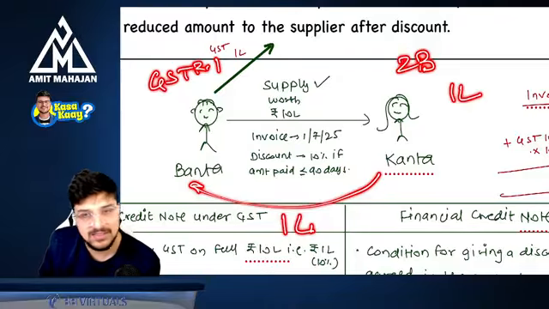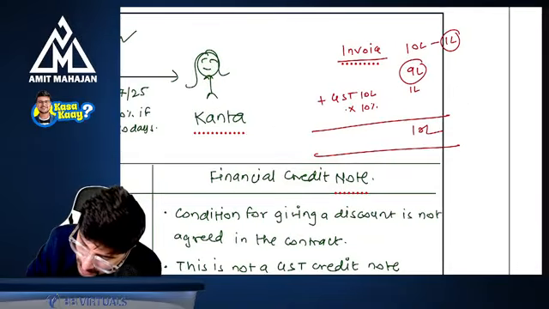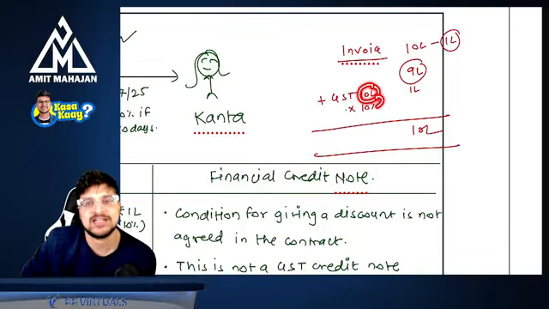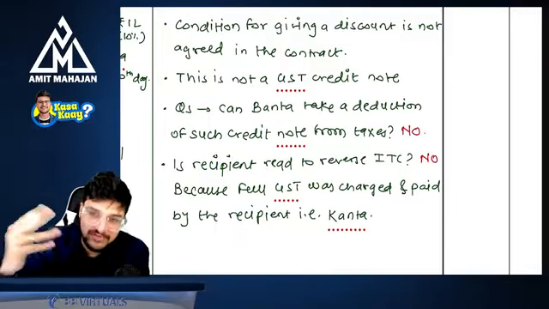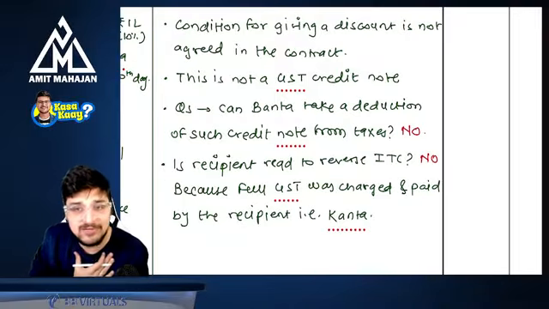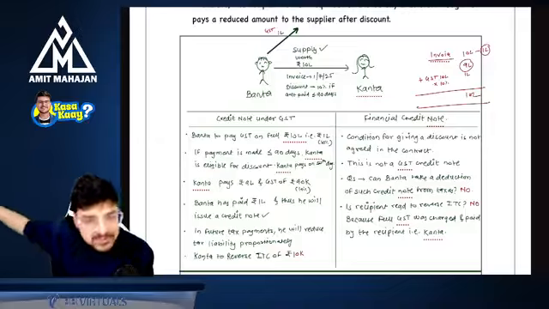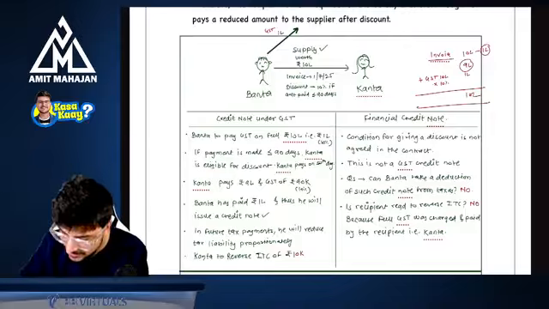There is no question of reversing the understanding. This financial credit note just reduces the main value and not the value on which GST is charged. And that's why there is no question of a GST credit note, and no question of reversal of ITC. I tried my level best to explain this concept in the most detailed manner from scratch, not only the amendment part. Understanding? Okay.